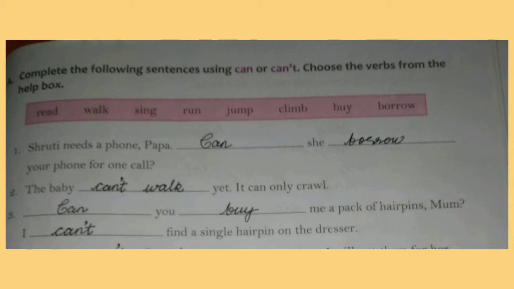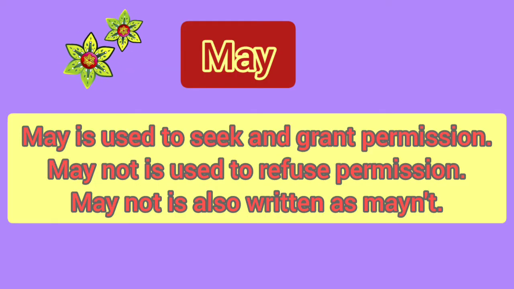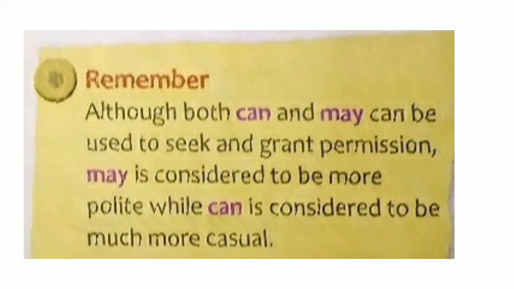Next modal verb is may. May is used to seek and grant permission, and may not is used to refuse permission. May not is also written as mayn't. Although both can and may can be used to seek and grant permission, may is considered to be more polite while can is considered to be much more casual. So, may is used for asking permission in a formal, polite way.